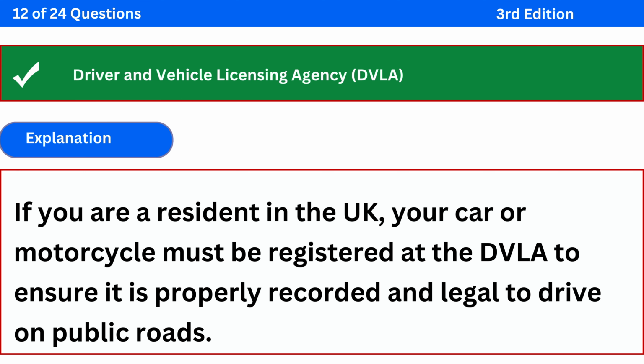The correct answer is Driver and Vehicle Licensing Agency (DVLA). Explanation: if you are a resident in the UK, your car or motorcycle must be registered at the DVLA to ensure it is properly recorded and legal to drive on public roads.